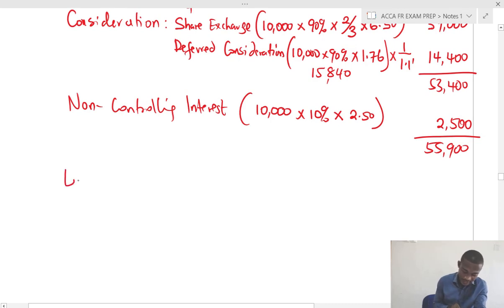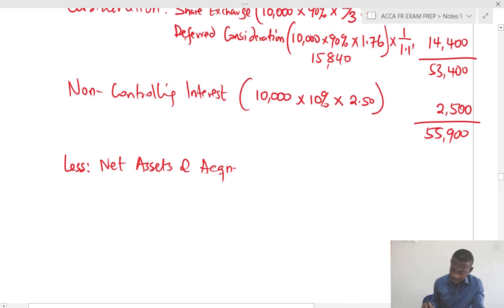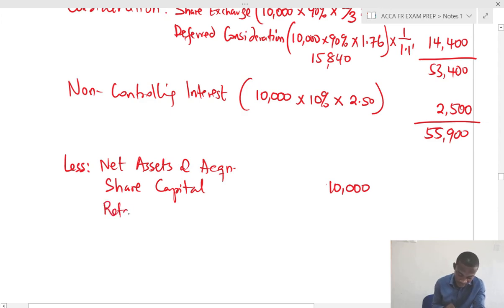Then we say less net assets at acquisition. The net asset at acquisition, we need a share capital. The share capital was given as 10,000. Then we need the retained earnings.